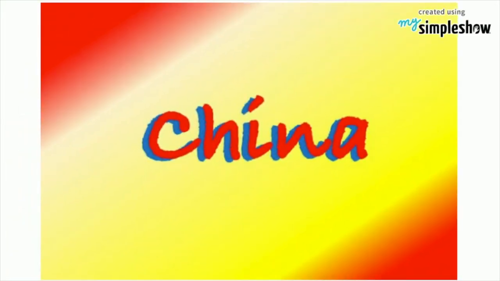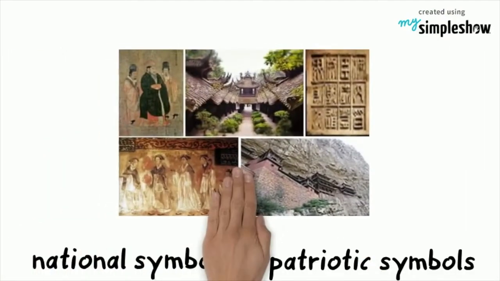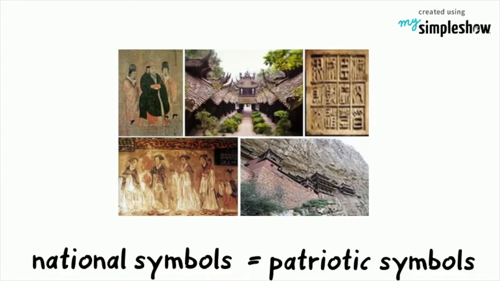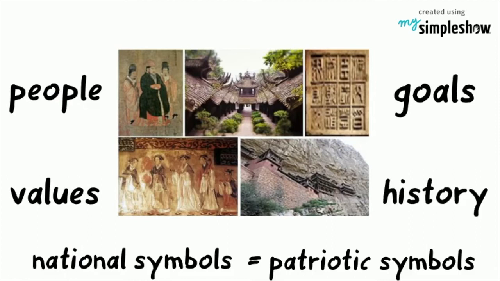National symbols of China. National symbols are patriotic symbols representing nations and countries. National symbols unite people or send a message by representing the national people, values, goals, or history.